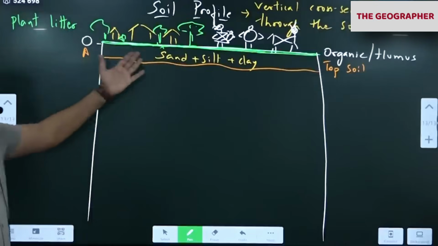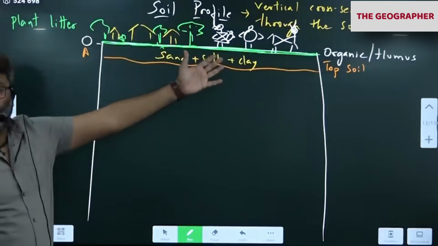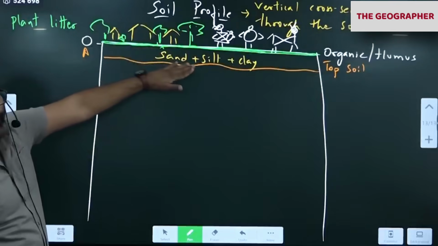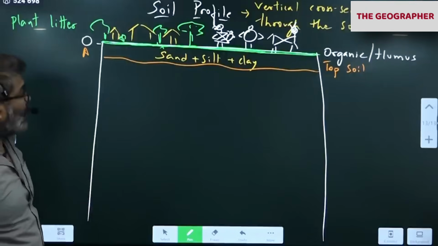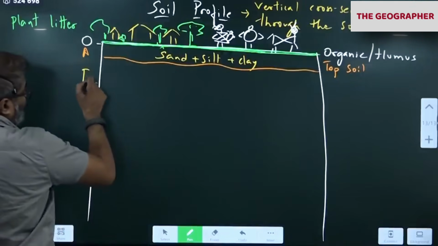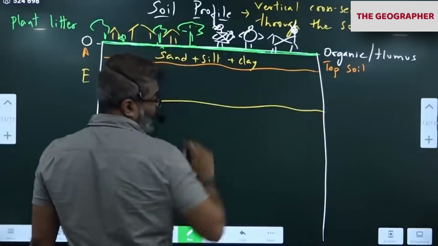So topsoil contains sand, silt, clay here. So pay attention please. Organic layer and topsoil: sand, silt, clay. Below this is another layer called the E layer. Now you notice things are going to change.